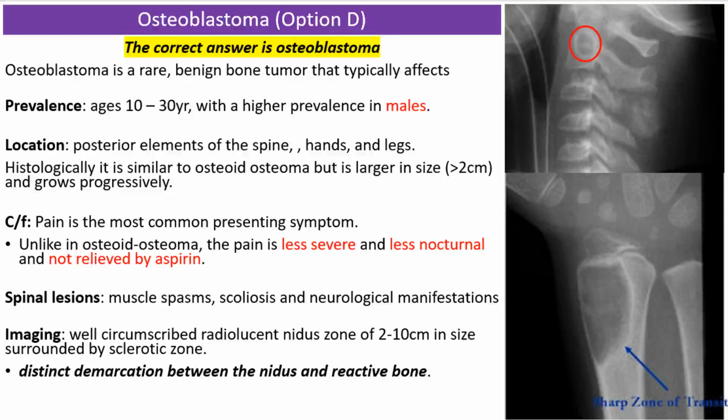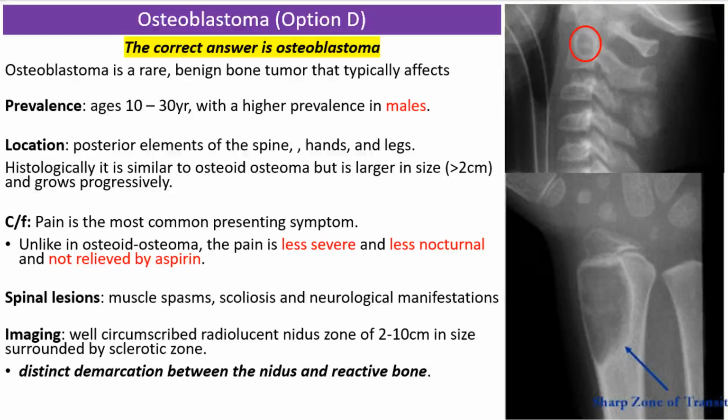Osteoblastoma is a rare, benign bone tumor that typically affects individuals between the ages of 10 and 30, with a higher prevalence in males. The tumor arises from osteoblasts, which are responsible for the creation of osteoid tissue. Osteoid tissue is weaker than normal bone tissue, making bones more susceptible to fractures.